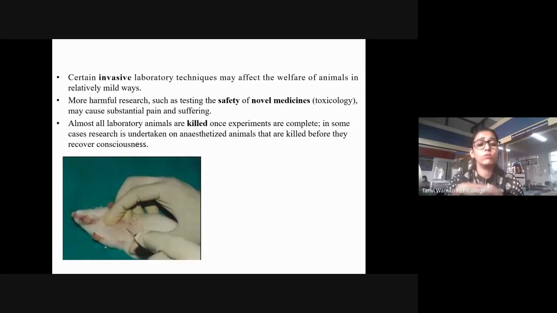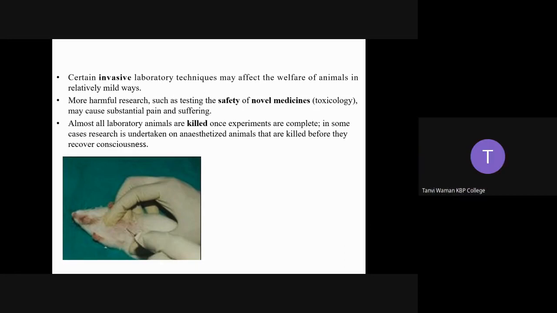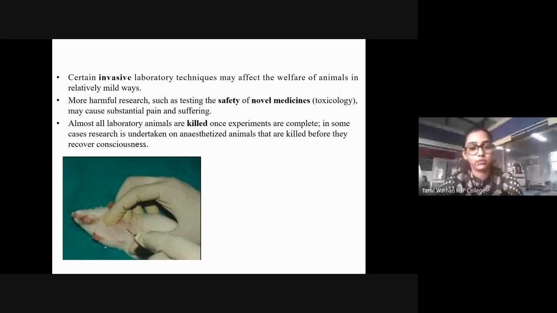Okay. Almost all laboratory animals are killed once experiments are complete, because it is the humane thing to do ultimately, because that organism undergoes so many invasive techniques, invasive operations are done on them. So many times blood samples are taken out for studies. So they are in a lot of pain, and that is why they are killed, okay, or they are sacrificed in the most sophisticated way, because it's the most humane thing to do. Instead of letting them live and suffer the pain, it is better to sacrifice them. Okay.